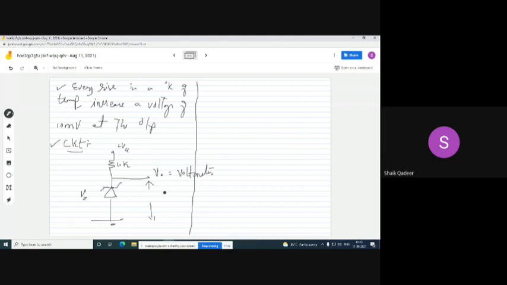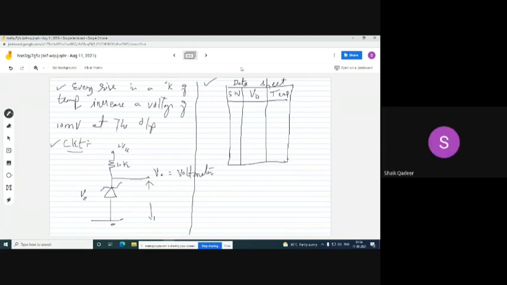So if we want to proceed further, you see here, what we need to do is, in the data sheet there is something given called the relation between output voltage and the corresponding temperature. Where is it available? It is available in the data sheet. Are you able to follow this thing? Yes, no?